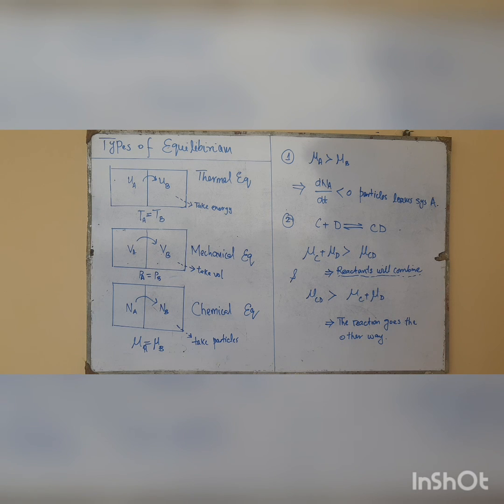This is the condition for chemical equilibrium. We learned its importance: it tells us the direction of mass transfer. That is, if mu A is greater than mu B, the particles will move from system A towards system B.